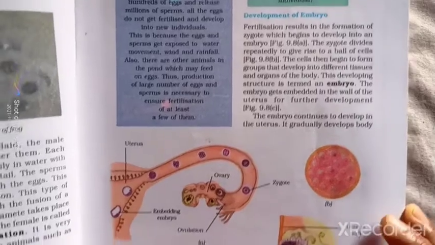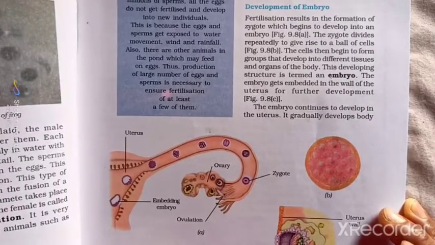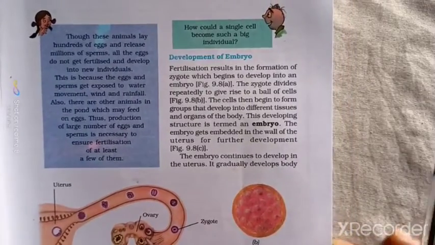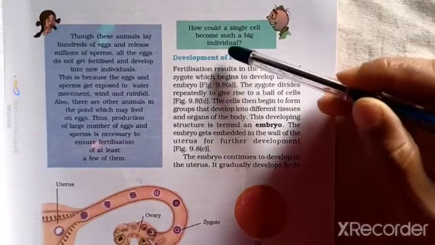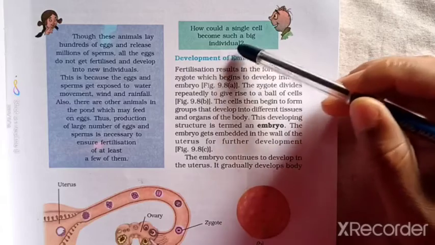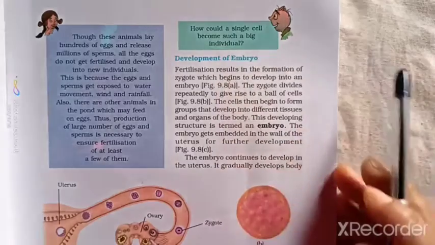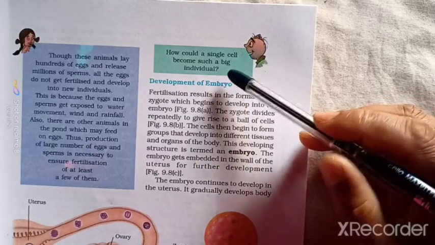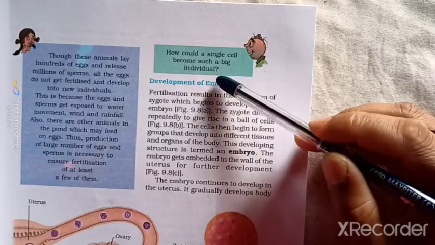So, in the textbook, page number 129, let's continue. How could a single cell become such a big individual? This is also one interesting question.